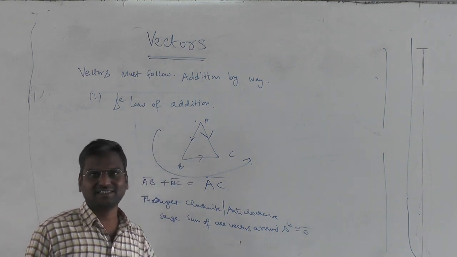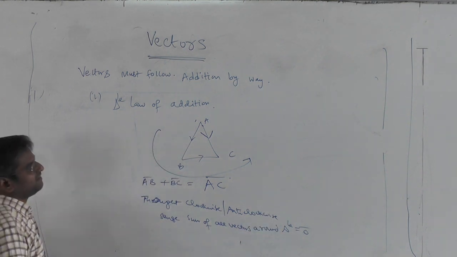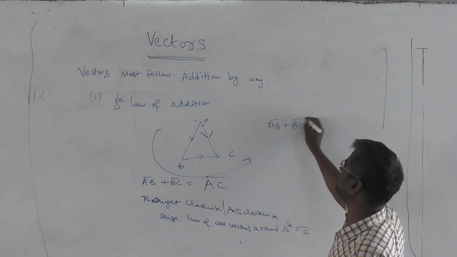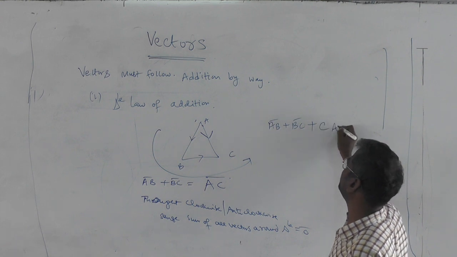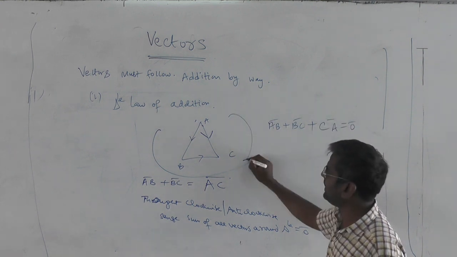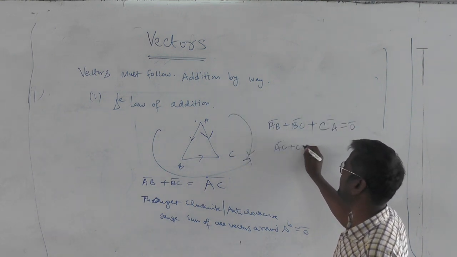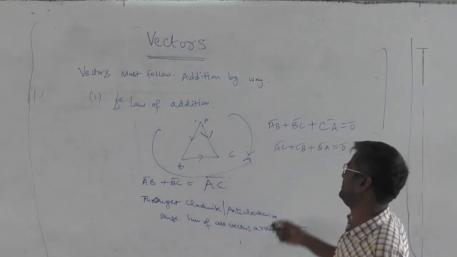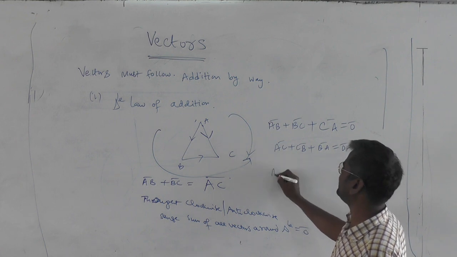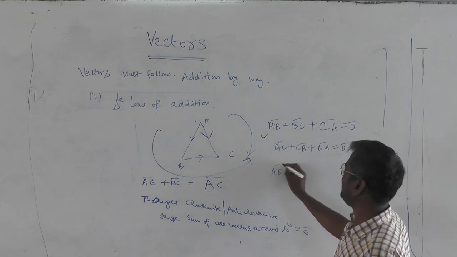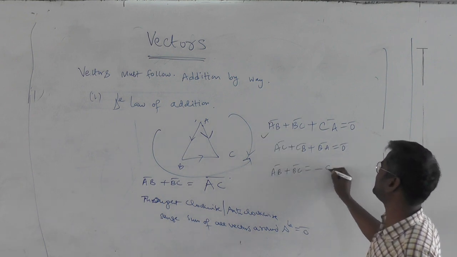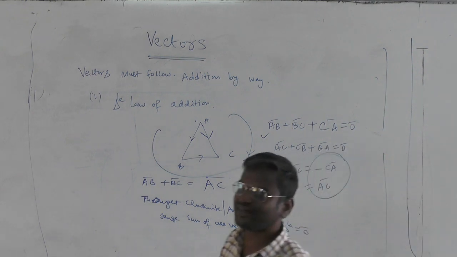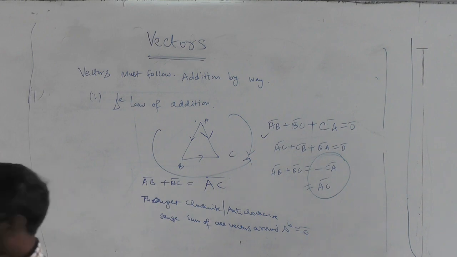Not 0. 0 is a scalar, 0 bar is a vector, right? That is what you can say: AB bar plus BC bar plus CA bar is 0 bar. Or you go like this, AC bar plus AB bar plus BA bar. Right? Again you are getting one simple thing here. You can write AB bar plus BC bar as minus CA bar, that is AC bar. So again, in the same way, how am I writing AB bar as minus BA bar?